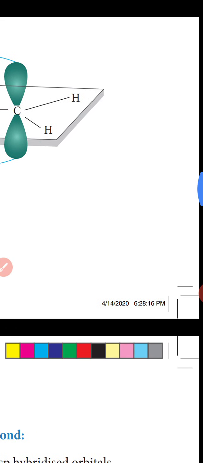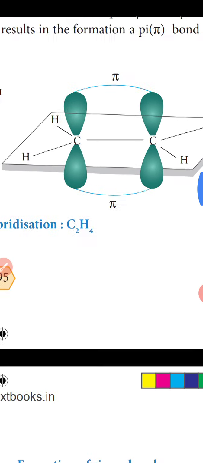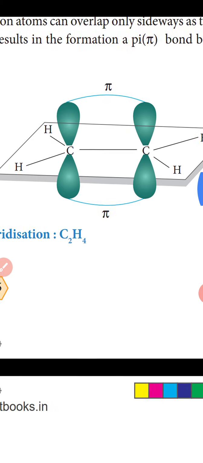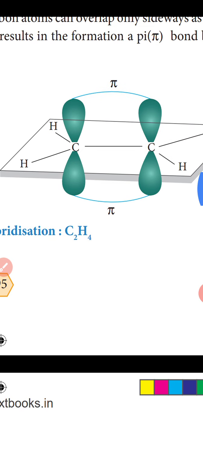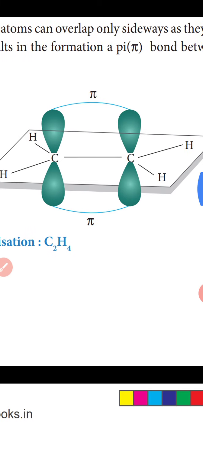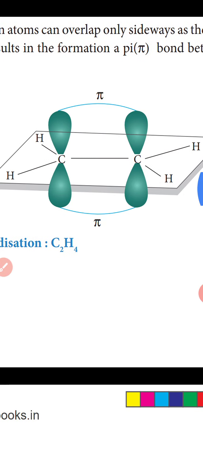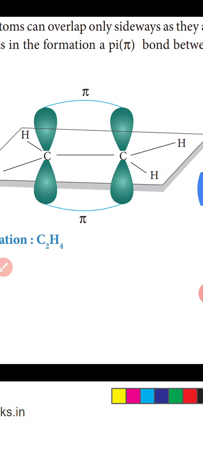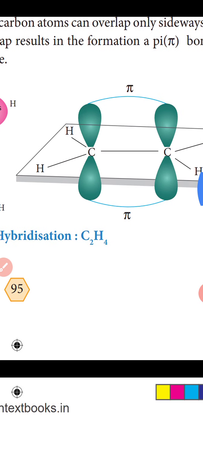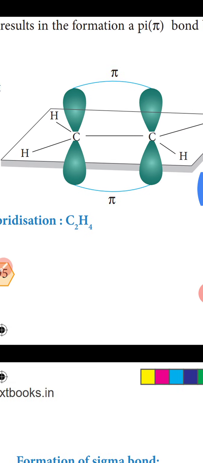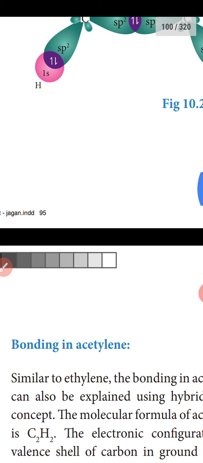The formation of the pi bond. The unhybridized 2pz orbitals of both carbon atoms can overlap only sideways as they are not on the molecular axis. This lateral overlap results in the formation of a pi bond between the two carbon atoms, as shown in the figure. That is the pi bond formation, so this is sp2 hybridization in ethylene. The second one is acetylene.